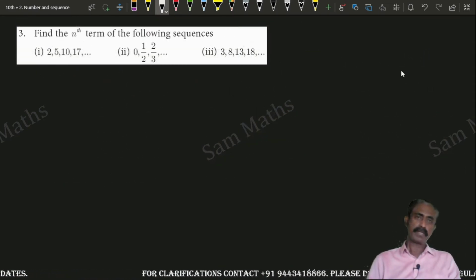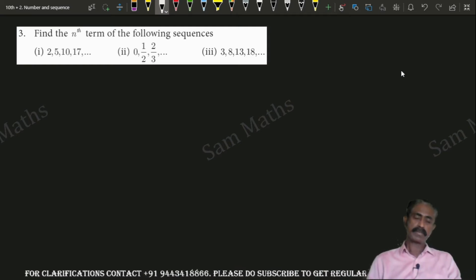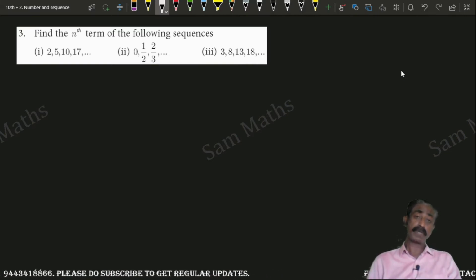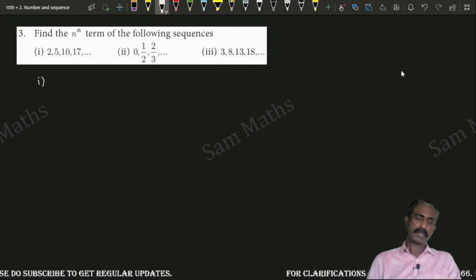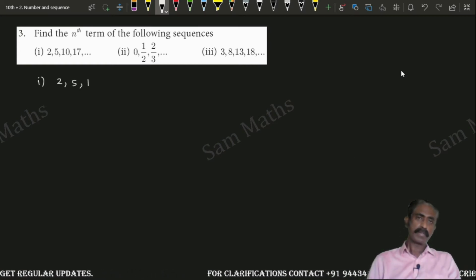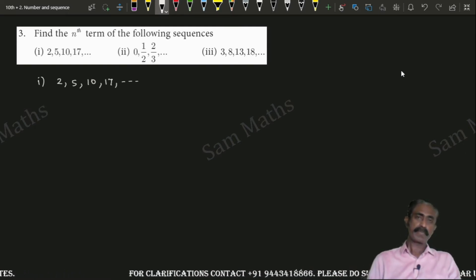Third question, find the nth term of the following sequence. In the previous sum, they gave the nth term and we found the first 4 terms. Now they have given 4 terms, and we have to find the nth term. First question, it's given 2,